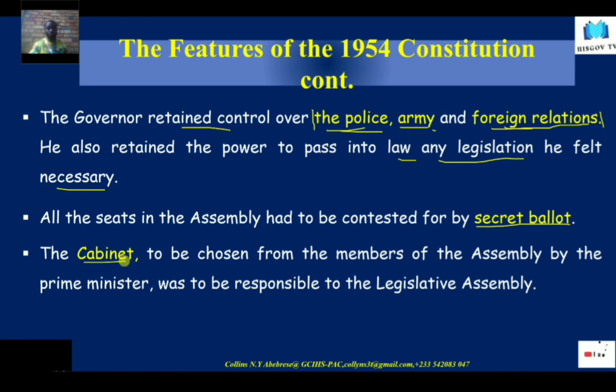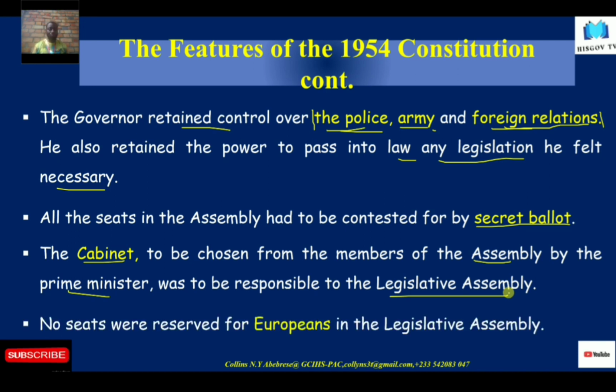Now the cabinet, the ministers who helped the prime minister in his policies, were to be chosen from the Legislative Assembly by the prime minister. All right, and he was responsible to the Legislative Assembly. So the cabinet were also to be chosen by the prime minister himself. So, really, that was what happened. Now, no seats were reserved for Europeans in the Legislative Assembly. And this was also something that was in the right direction.